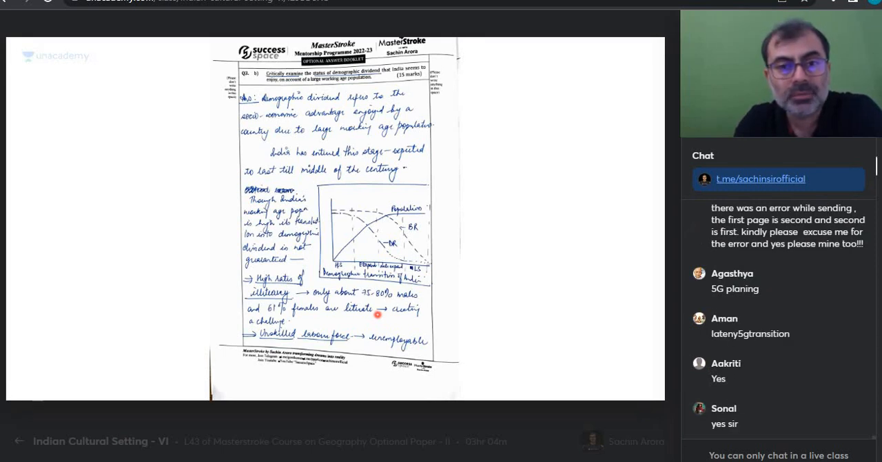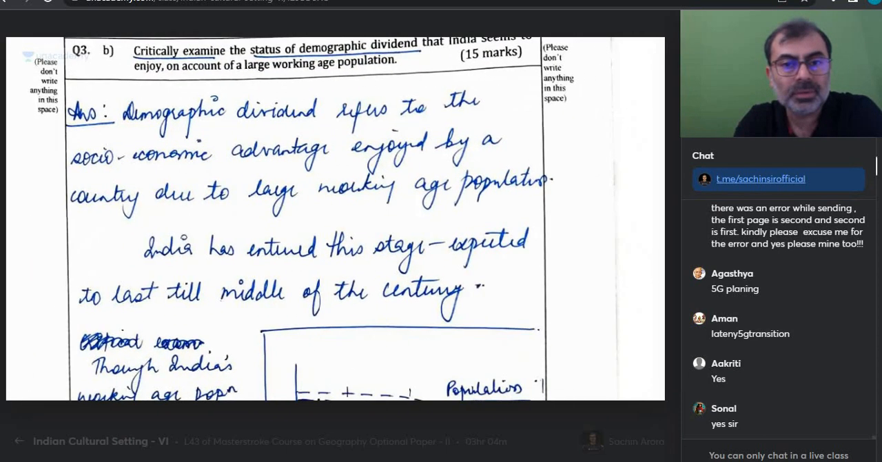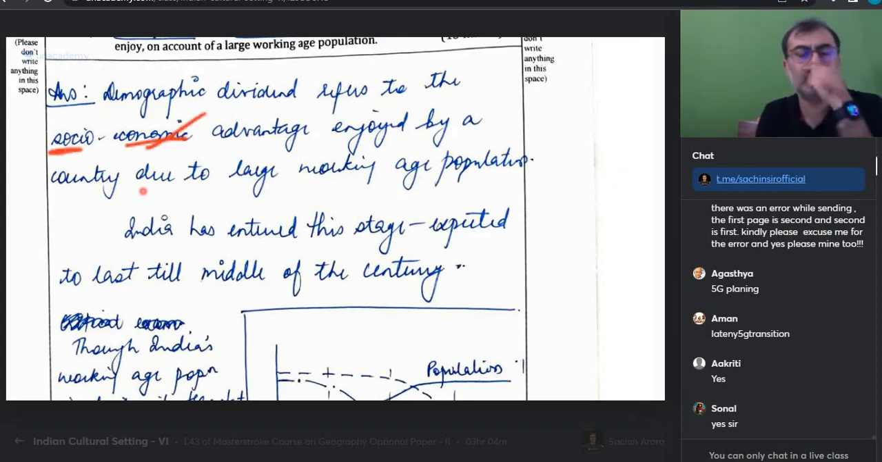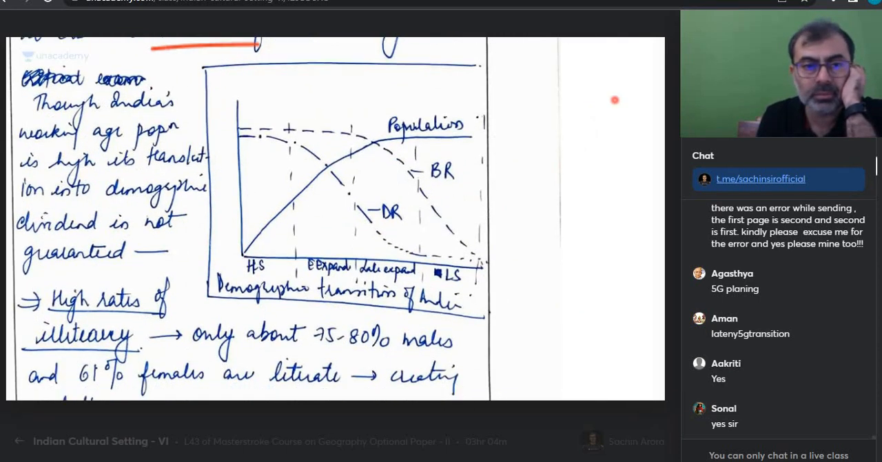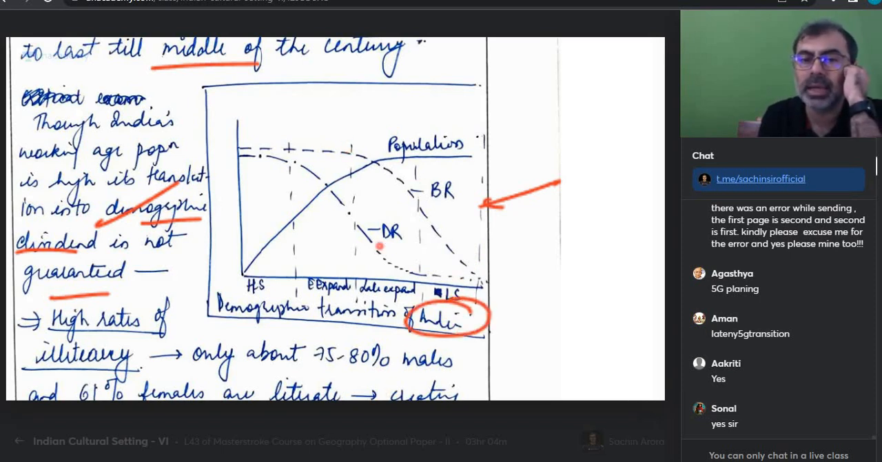So let's also look at the answer of someone who's going to write the mains for the first time. We'll look at that. Demographic dividend, critical evaluation. Demographic dividend refers to the socio-economic advantage enjoyed by a country due to a large working age population. I would say economic is better, socio is an extension. India has entered this stage, expected to last till the middle of the century. Okay, that's also fine. Though India's working age population is high, translating it into demographic dividend is not guaranteed. Okay, that's also okay. Now they have given the demographic transition of India. How is this diagram the demographic transition of India? This is the demographic transition of anywhere. True or not?